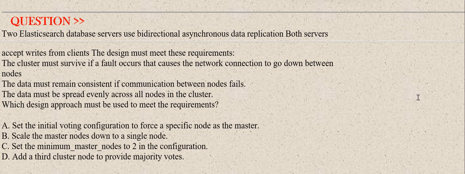The options are: Option A, set the initial voting configuration to force a specific node as the master. Option B, scale the master nodes down to a single node. Option C, set the minimum master nodes to 2 in the configuration. Option D, add a third cluster node to provide majority votes. The correct answer is option C.